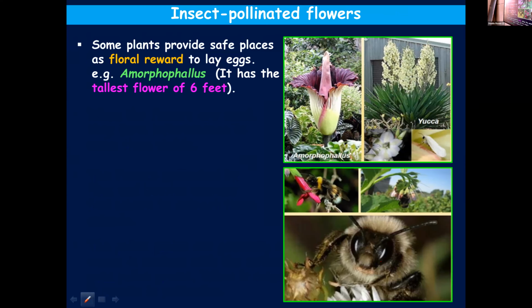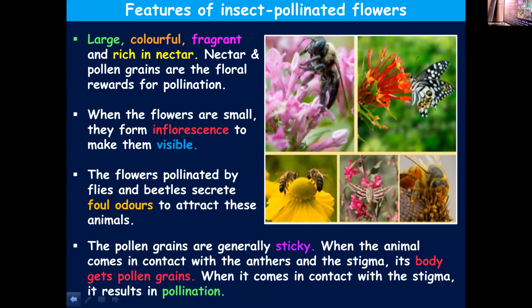Because of the stickiness, it will stick to the body of the animal, and when the animal's body comes in contact with the stigma, it can get dusted over there, resulting in pollination. Hope you have got it. Same is applicable in the case of insects. On the hairy parts of their body, or as such on the body, these pollen grains can stick. And when they come in contact with the stigma of another flower, this can be dusted over there, resulting in pollination.